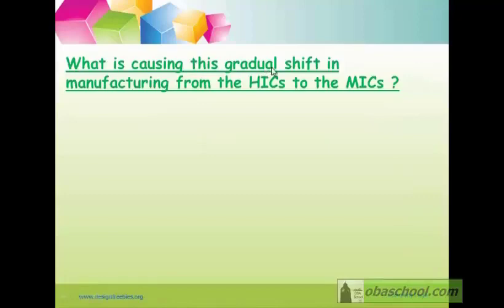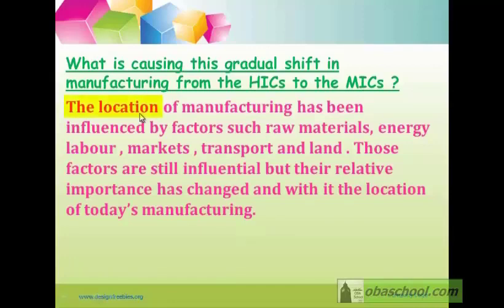Now, we ask ourselves an important question: what is causing this gradual shift in manufacturing from the high-income countries to the middle-income countries? Let's answer the question. The location of manufacturing has been influenced by factors. The factors are raw materials, energy, labor, markets, transport, and land. Those factors are still influential, but their relative importance has changed, and with it, the location of today's manufacturing.